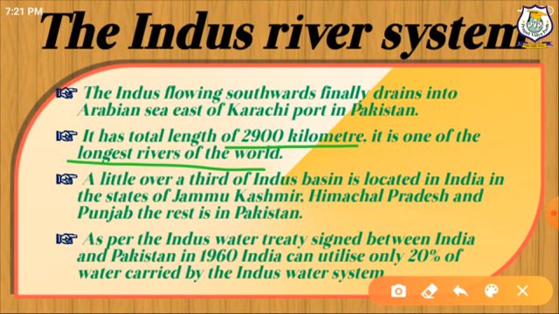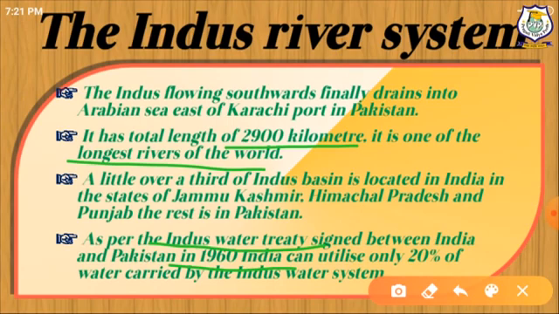Now we will talk about an important fact, that is the Indus Water Treaty. The Indus Water Treaty was signed in Karachi on September 19, 1960, by the first Prime Minister of India, Pandit Jawaharlal Nehru, and the President of Pakistan, Ayub Khan.